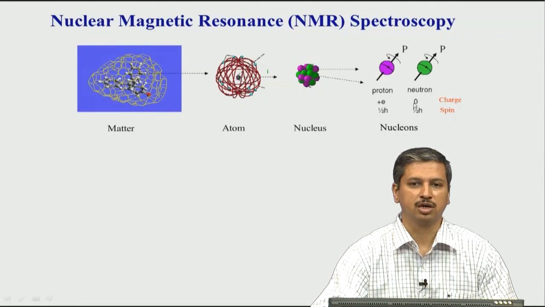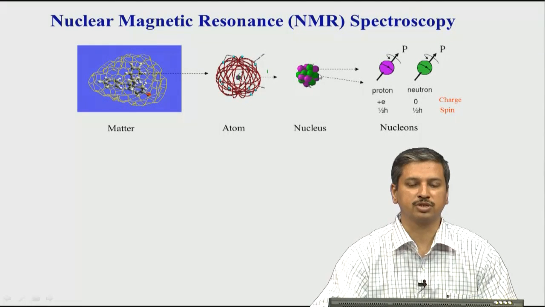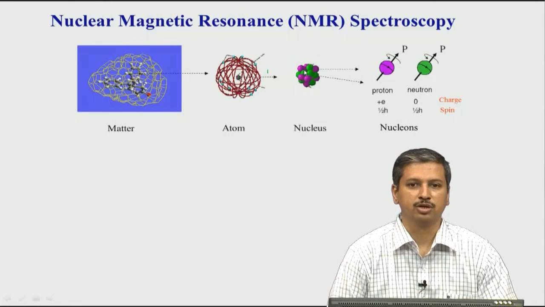So, both protons and neutrons have spin, but the charge is only for the proton, and the neutron does not have a charge. But if you see now, the overall nucleus has a positive charge, and that is again a well known thing, because the nucleus is positively charged and electrons are negative. So, this whole positively charged nucleus now has a spin associated with it, because the protons and neutrons inside the nucleus have spins along with them.